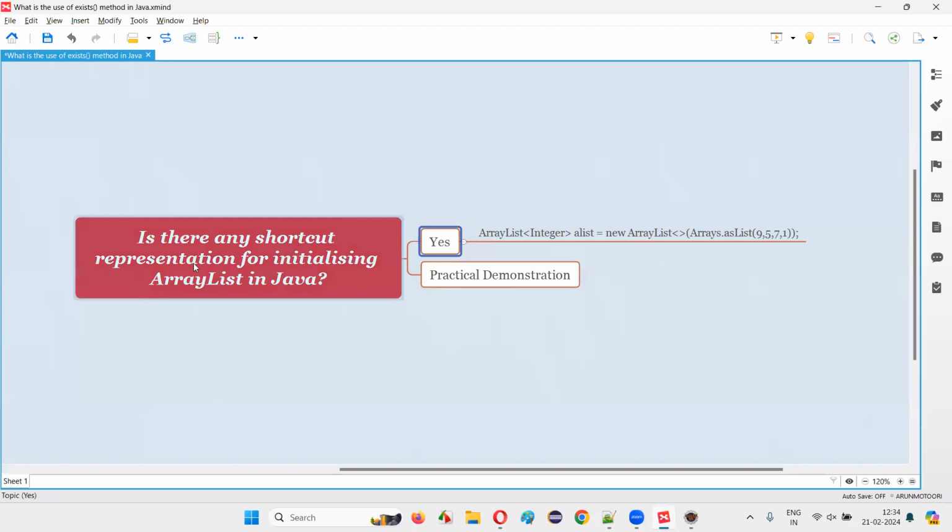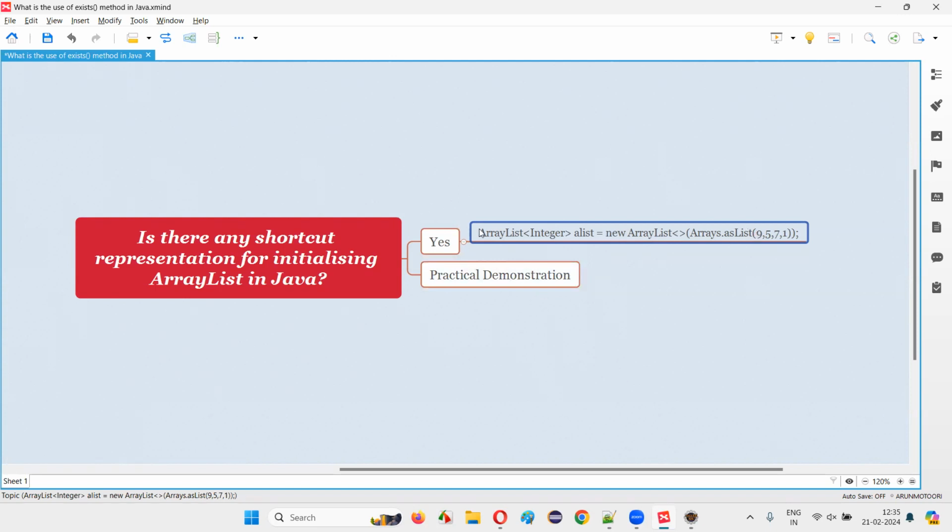In Java, we have a shortcut representation for initializing the array list with elements. But before going there, what is the normal way of initializing this array list without using the shortcut? For that, we have to use a predefined method known as the add method, using which we can add as many elements as we want to this particular array list. So I'm going to demonstrate both things. First, the normal way, using the add method to initialize this array list with elements, and later I'll show you the shortcut representation.